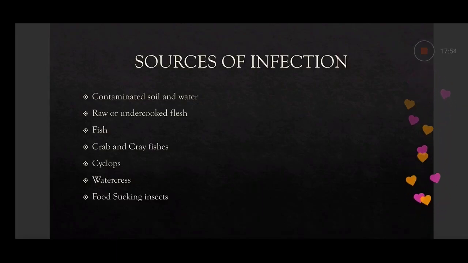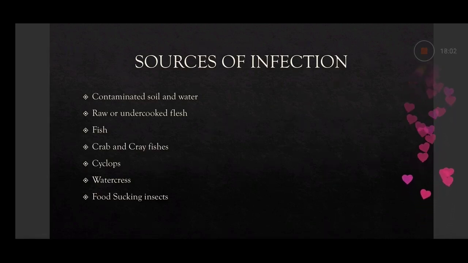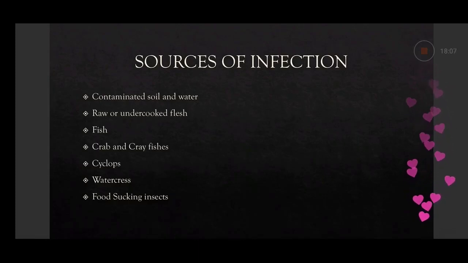Then blood-sucking insects. In malaria, the Plasmodium parasite enters the body through the bite of a mosquito, so that is through a blood-sucking insect. Another is Wuchereria bancrofti, which is the causative agent of filariasis, again by mosquito. Then Leishmania donovani, the causative agent of Kala-azar, is caused by the bite of a sand fly. They are all blood-sucking insects or arthropods.